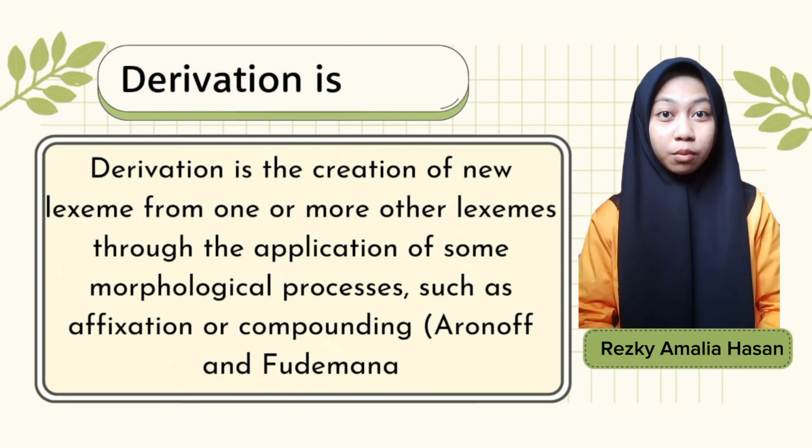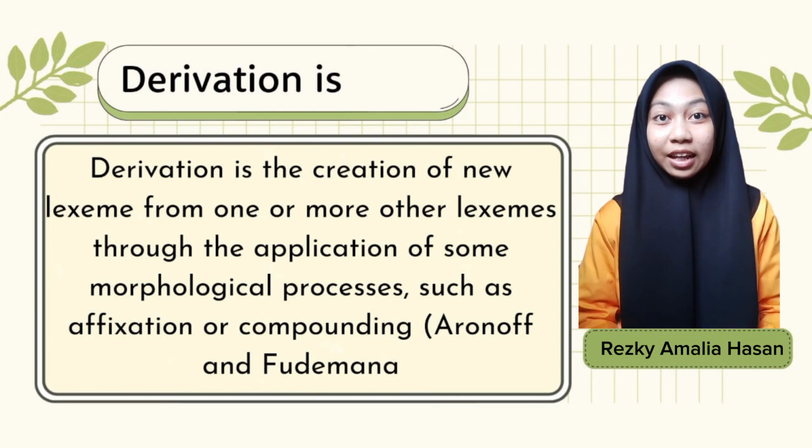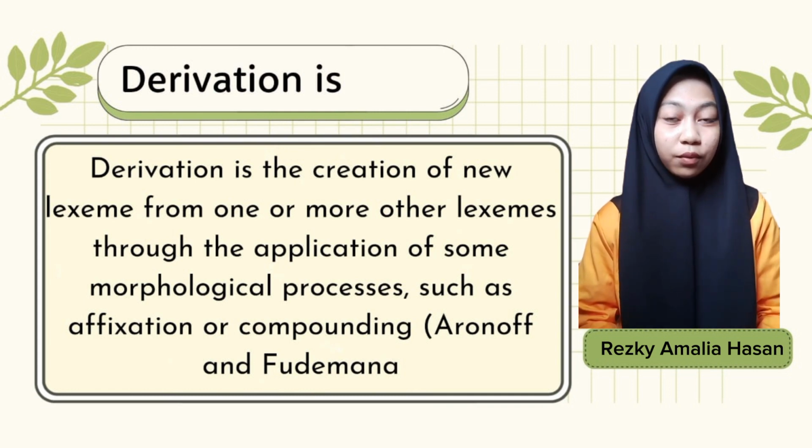Derivation is a process of forming words through affixes, which can be prefixes or suffixes. The resulting word can change the meaning, even though it is still related, and the class of words also changes. It could be from an adjective to a verb, from a noun to a verb, etc.